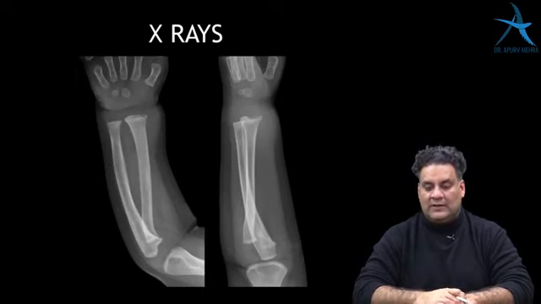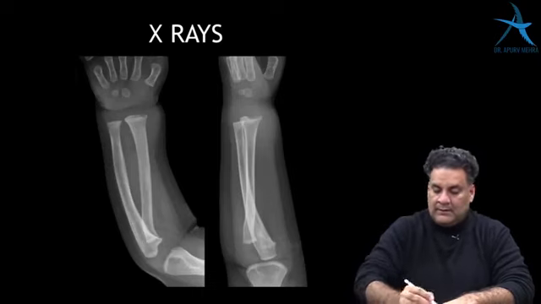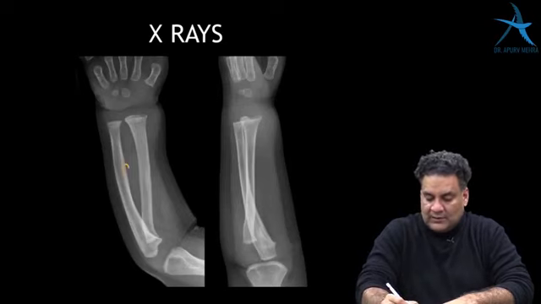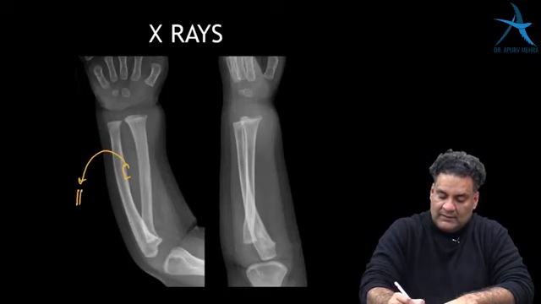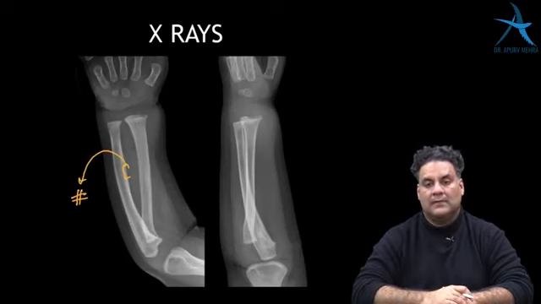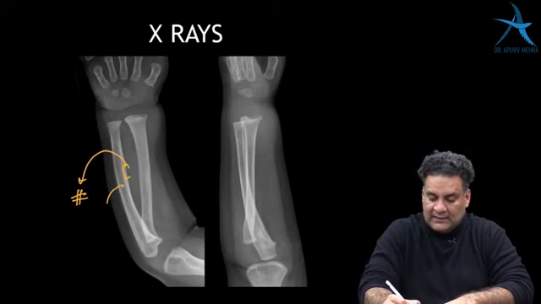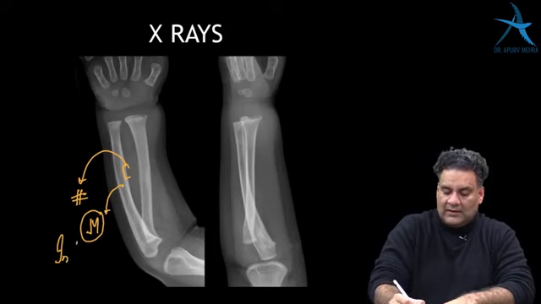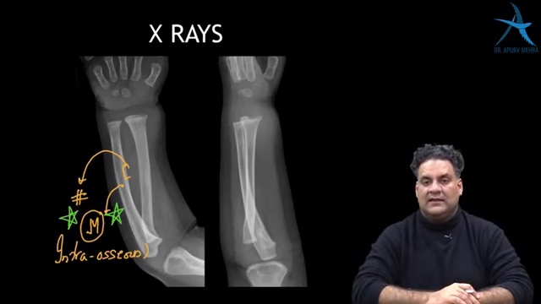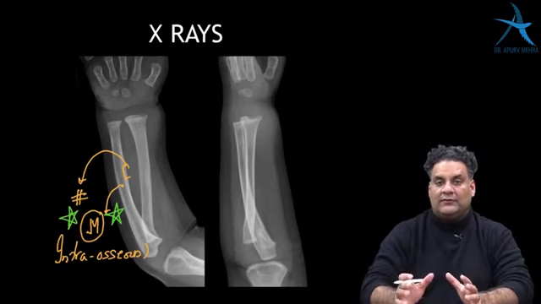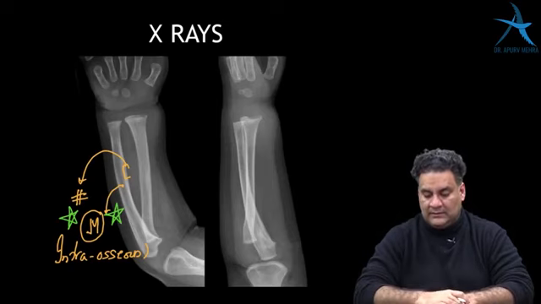Coming to what all you can see on X-rays. Remember, on X-ray you can see the cortex, and the break in the cortex is labeled as a fracture. On X-ray in the center you can see the marrow. Marrow is also called the intraosseous area inside the bone, and it happens to be one of the most important areas where the diseases in the skeleton occur. So you have to see the marrow to identify many of the diseases.